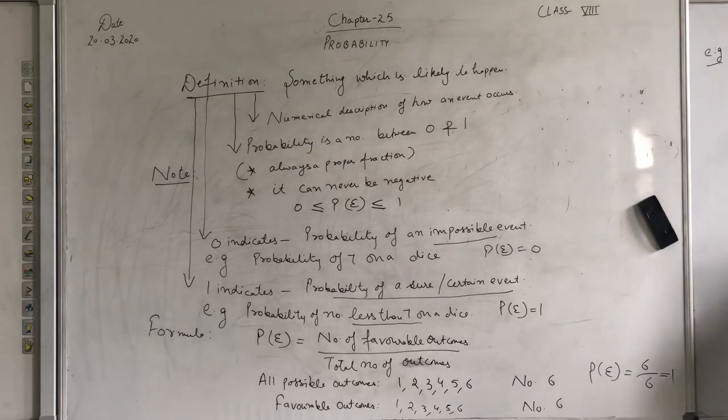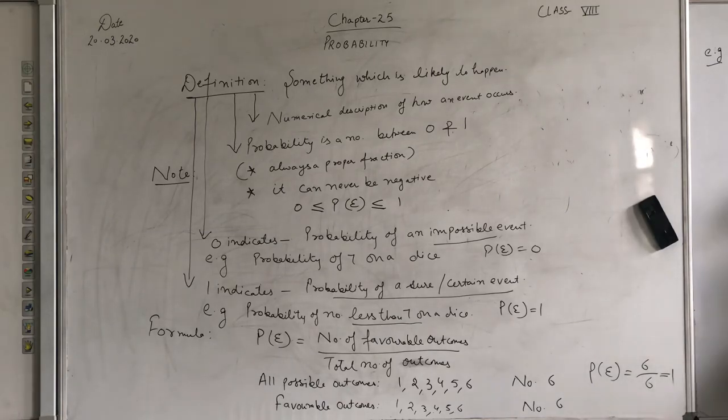For the favorable outcomes, I told you favorable means what they have asked about. They have asked about even numbers. How many even numbers are there? 2, 4 and 6. So possible outcomes are 6 and favorable are 3. So the probability of the event is 3 by 6, that means 1 by 2.